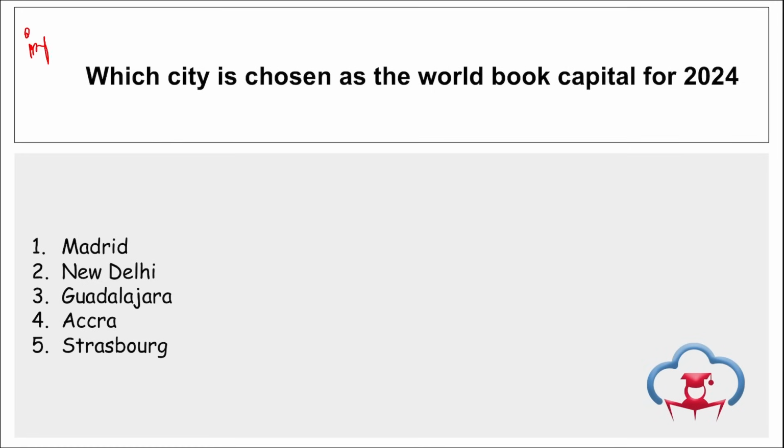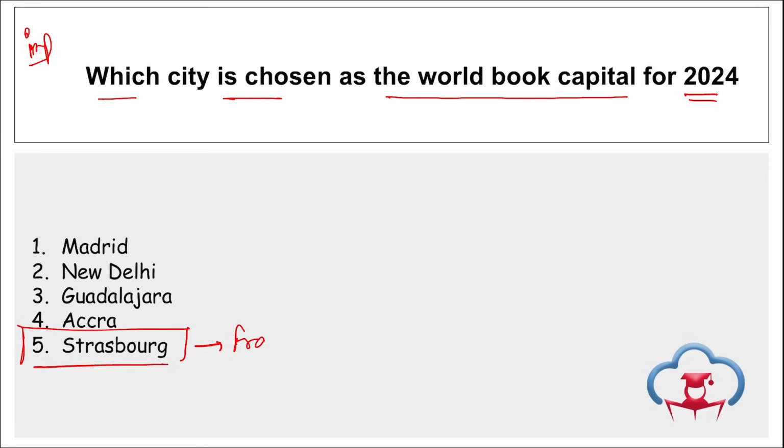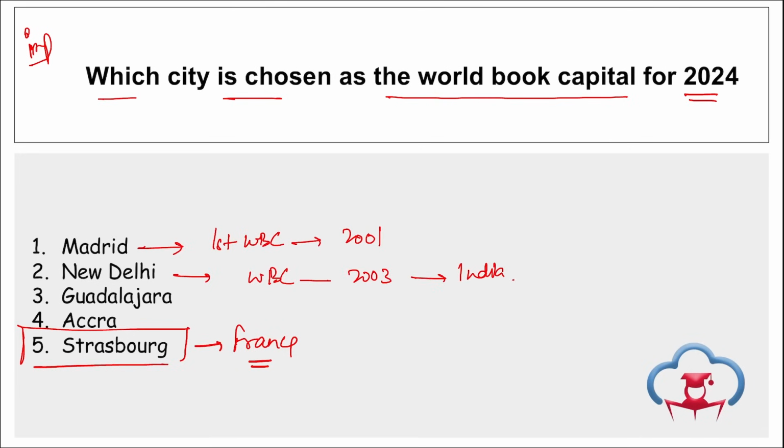Next is an important question. Take a note. Which city is chosen as the World Book Capital for 2024? It is Strasbourg. Right? Strasbourg is in France, and it has been chosen as the World Book Capital for 2024. Take a note of this. Then, if we talk about Madrid, it was the first World Book Capital city in 2001. New Delhi was the World Book Capital in 2003, and New Delhi is in India.